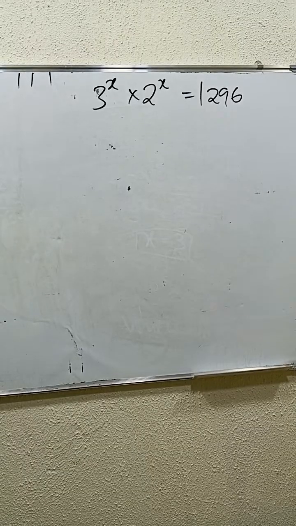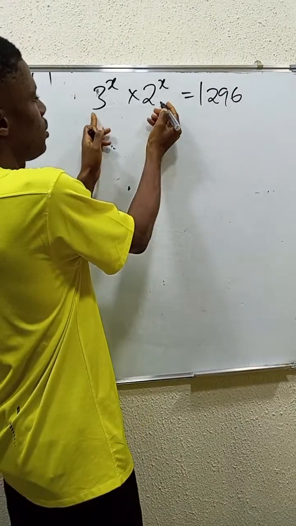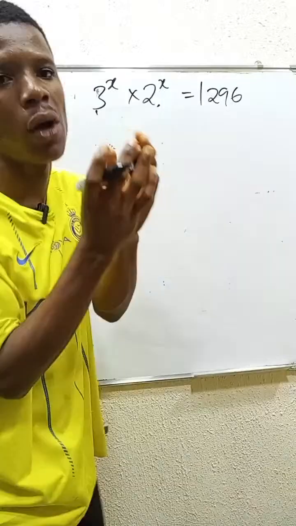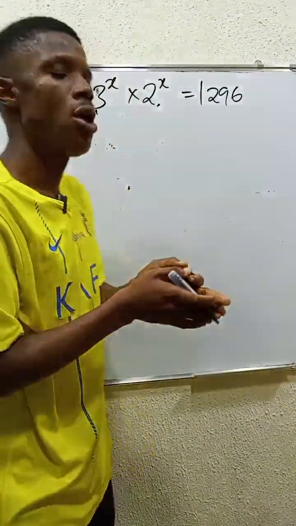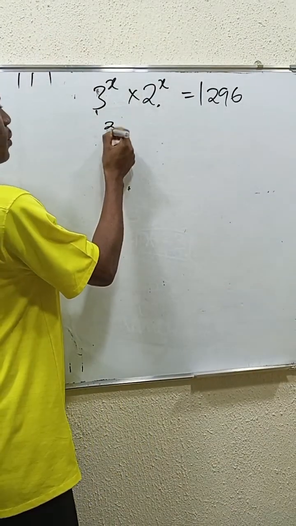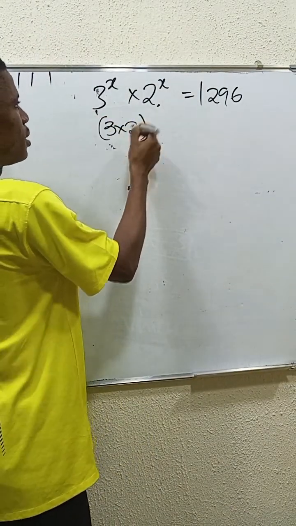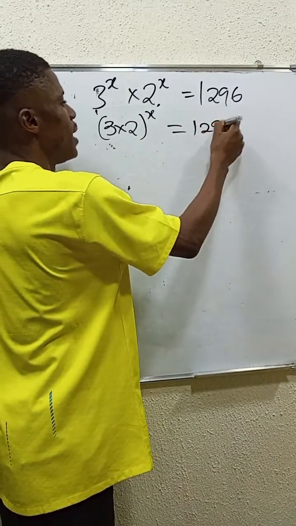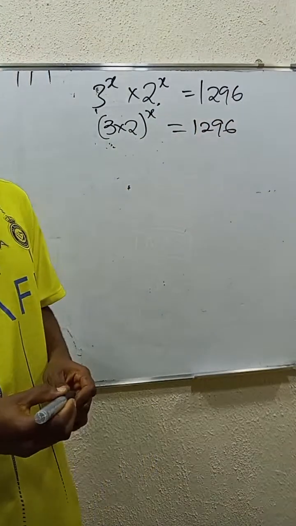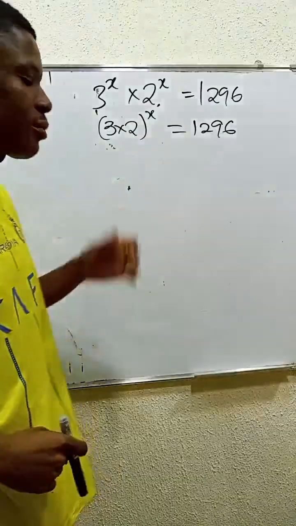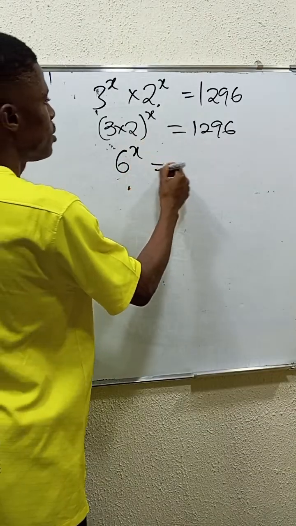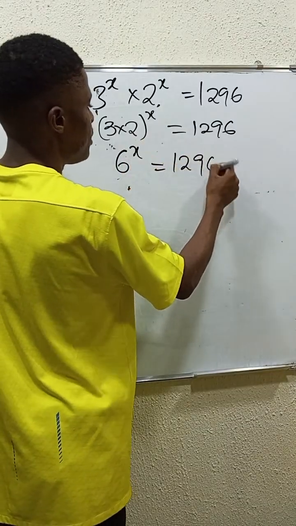So for us to do that, we'll first of all look at this. They have common powers, right? So we can factor out the powers. To factor out the powers, we have 3 times 2, the numbers, raised to the power x is equal to 1296. Wow, what a very big number. So 3 times 2 is 6. 6 power x is equal to 1296.